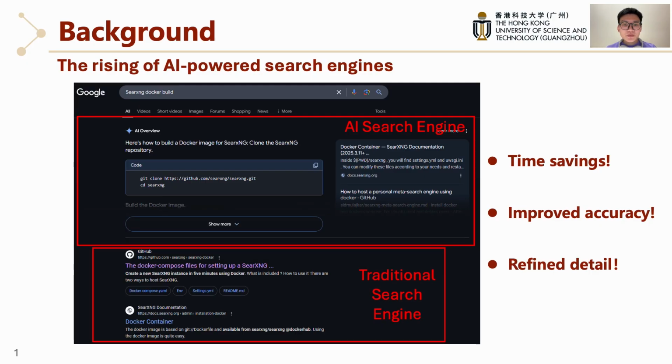Let's take an example. How do I build a Docker image for a search engine? In the past, we used to hop between docs, GitHub issues, and blog posts, piecing the steps together ourselves. With AI-powered search, the answer appears already assembled. Clone this repo, run these commands, build the image. In short, AI turns search from find information into deliver the solution.